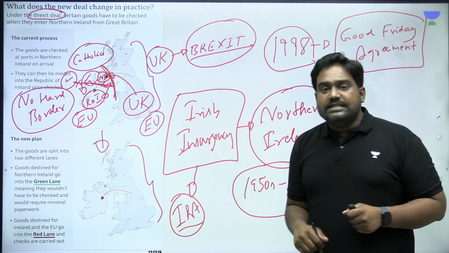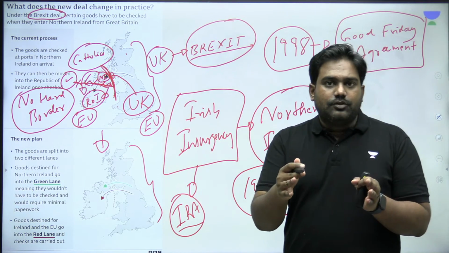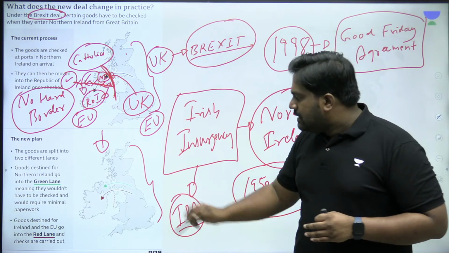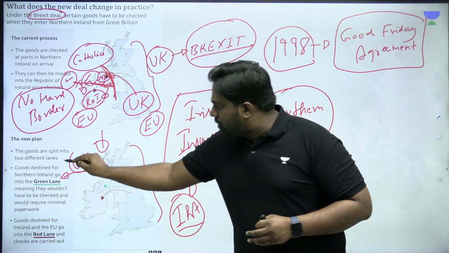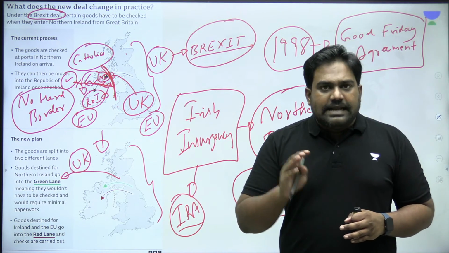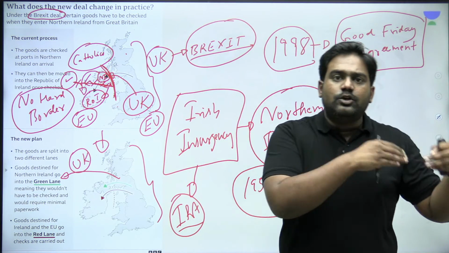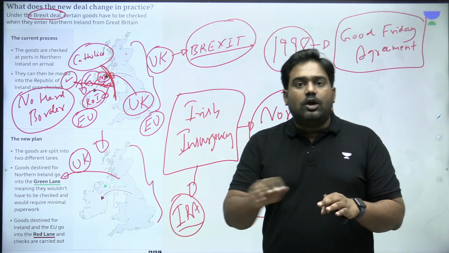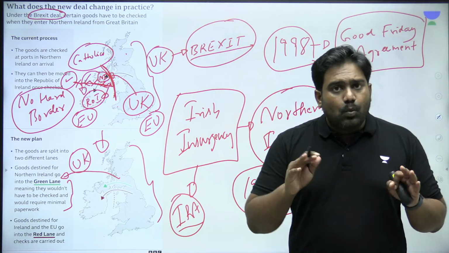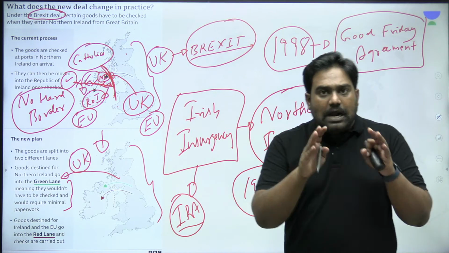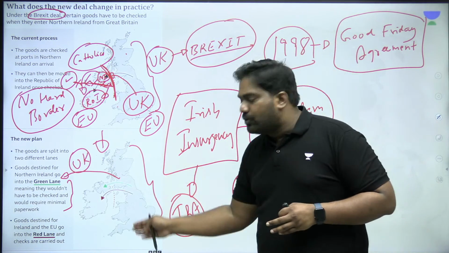So here you can see the new arrangement which has been created. There are two different channels for the movement of goods that have been established right now. There is a green channel where goods passing within UK will pass freely. Let's say the goods are being sent from England to Northern Ireland or from Northern Ireland to Scotland. Those goods will not be subjected to any kind of checks, duties or taxes. Why? Because these four territories are part of UK. This is just internal, domestic movement of goods within UK.